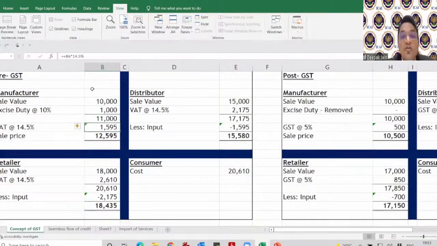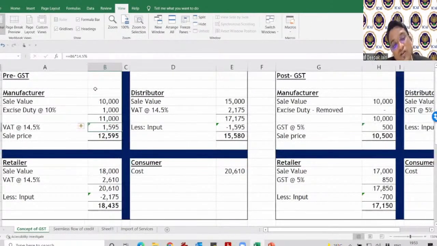Then I have to levy VAT also. Now this VAT of 14%, will I levy it on 10,000? No, VAT said that you have to levy VAT on the sale value and excise duty. That was how VAT used to work. You should not calculate the value for the purpose of VAT on your sale value alone. You have to calculate the VAT on your sale value plus excise duty value. So there was a tax on tax.